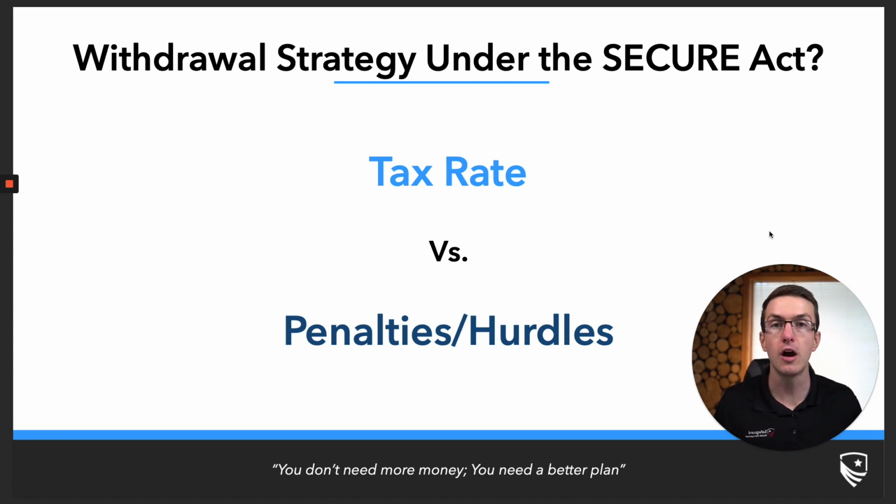There also may be a situation where we don't want to take a given inherited IRA RMD because we're performing a Roth conversion strategy and we're looking to convert from our traditional IRAs to save on RMDs down the road. Well, that might lead to us, again, delaying those distributions from that given inherited IRA. It also, though, can be a fairly wise strategy, if you're performing Roth conversions, to not perform a full Roth conversion and then leave more room for you to take a distribution from that inherited IRA and use that inherited IRA distribution to pay the taxes on that larger conversion. At the end of the day, we can't perform a Roth conversion from that inherited IRA, but we can take it as a distribution and use it inside of our Roth conversion strategy.